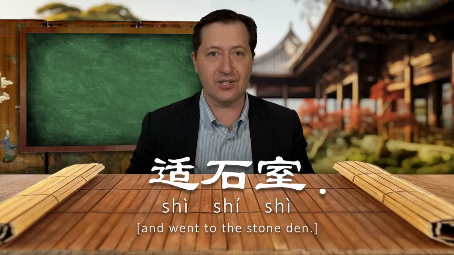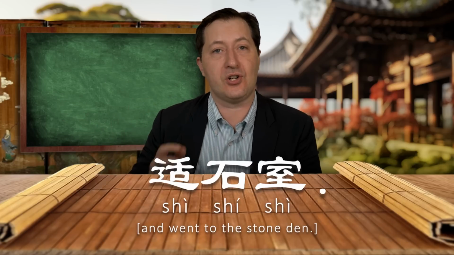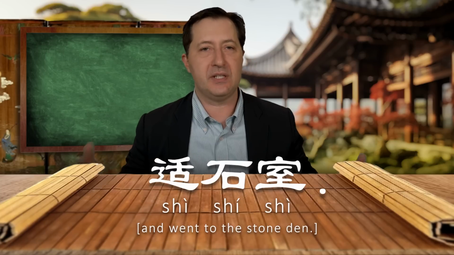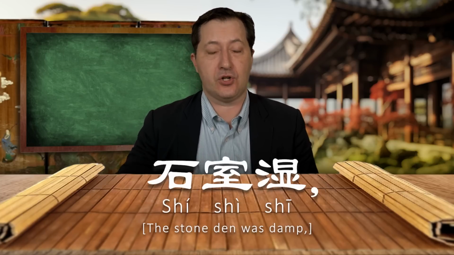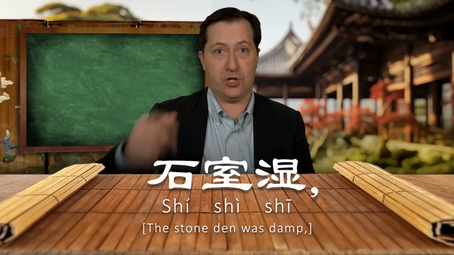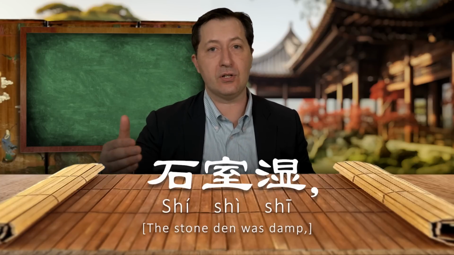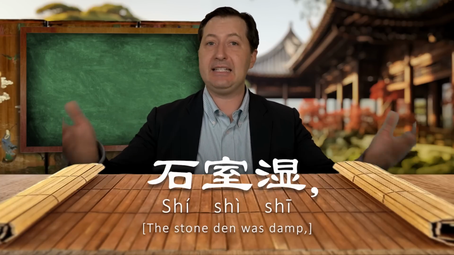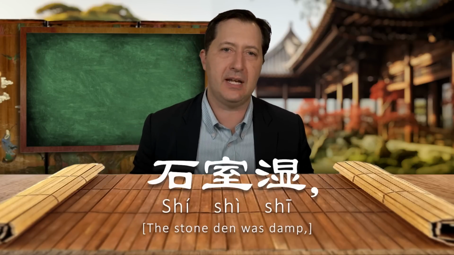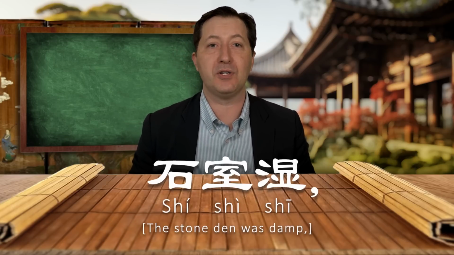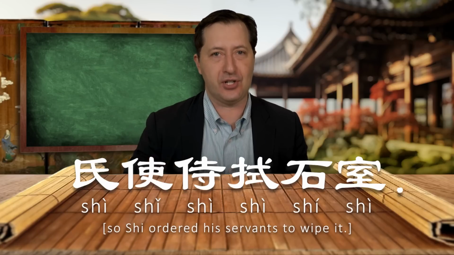Shi, again, went. Shi, stone. Shi, to his den, to his house, to his room. So he went to the stone den. Shi, a new character we haven't seen yet. Damp. The stone den was damp. Well, if the stone den is damp, what do we want to do?